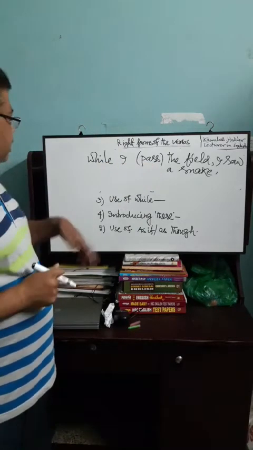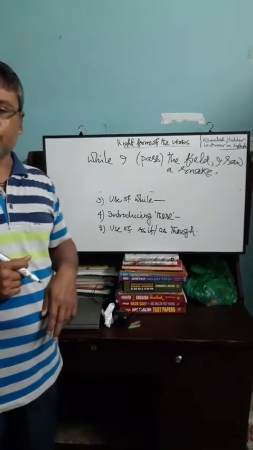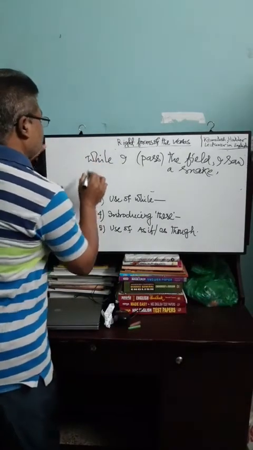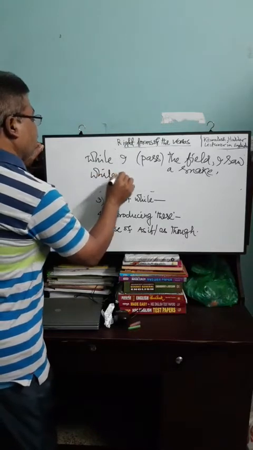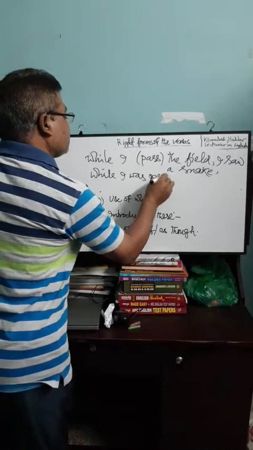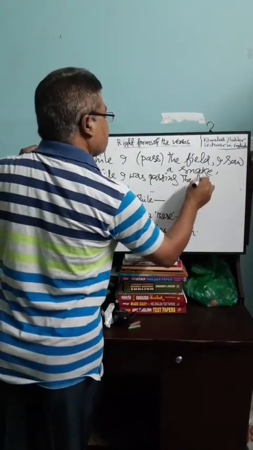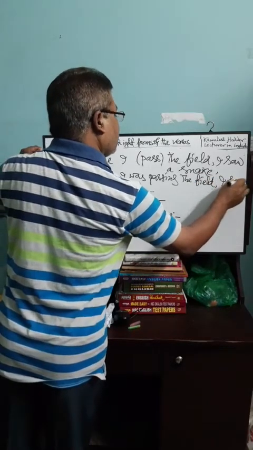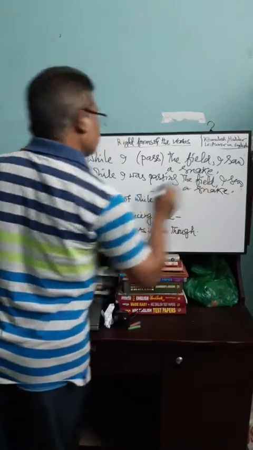So in this case, this verb will be changed into past continuous tense, and the solution will be, while I was passing the field, I saw a snake.